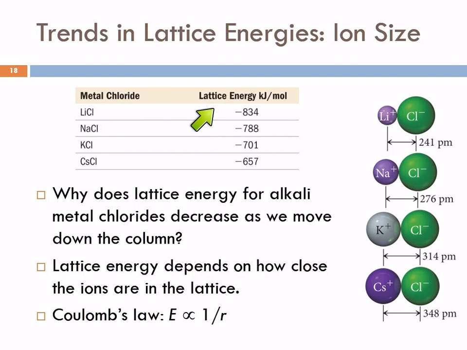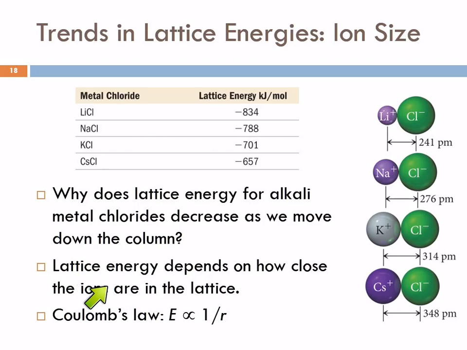The lithium chloride has a larger lattice energy than the cesium chloride, and this has to do with the size of the ions. Over here, we've got an illustration showing the different sizes. All of these are making a compound with chloride, so that part is the same. But here we have the different ions, and as we go down the column in the periodic table, the size of the ions gets larger.